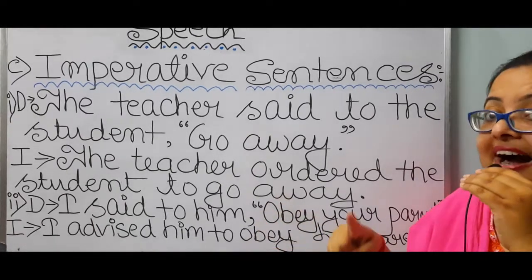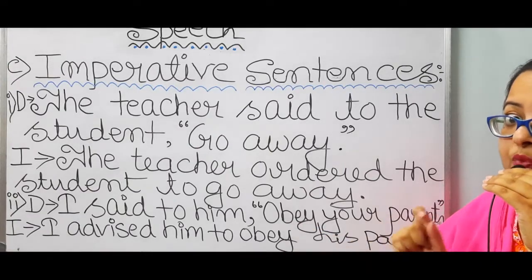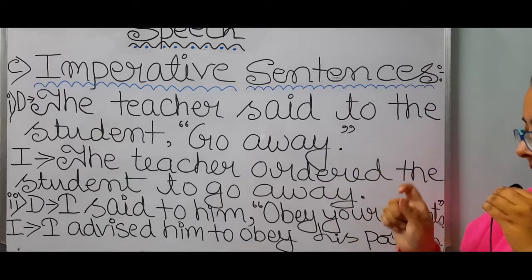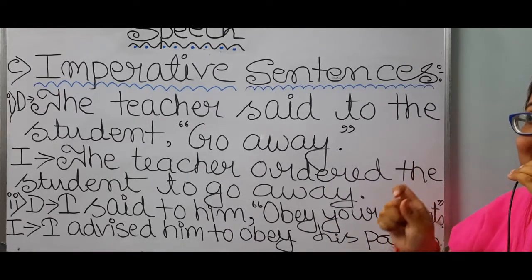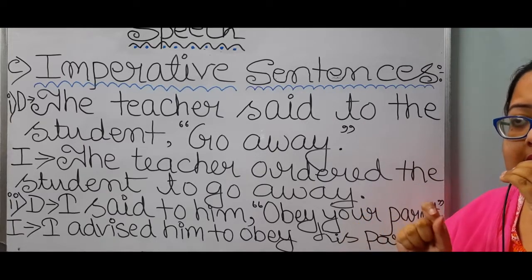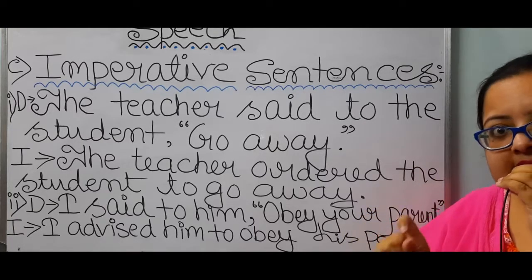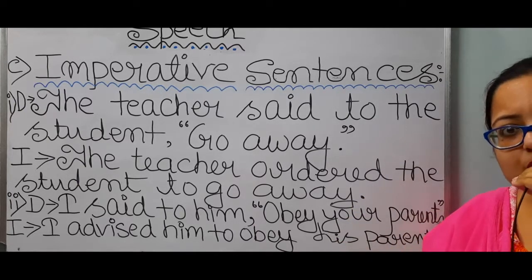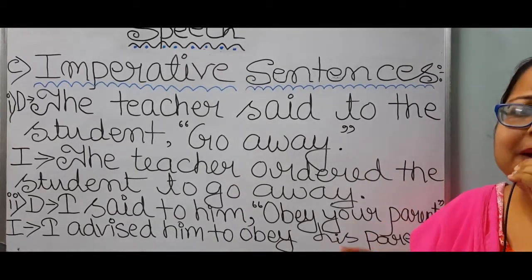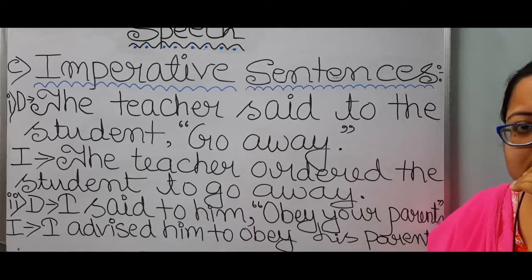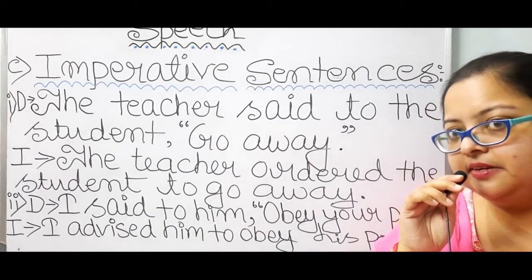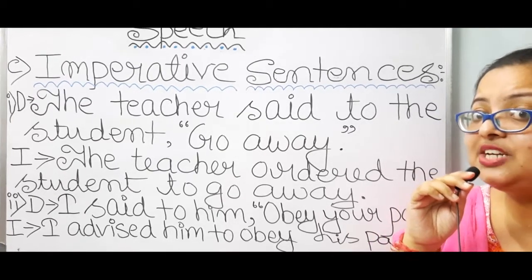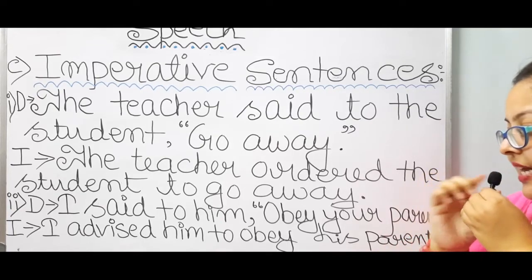Since I advised him, when I am going to tell this to someone else, I will refer to him as he, or any of his things as his, this thing or that thing, understood? So, his school bag, his tiffin box, or people who are in relationship with him, so his parents.